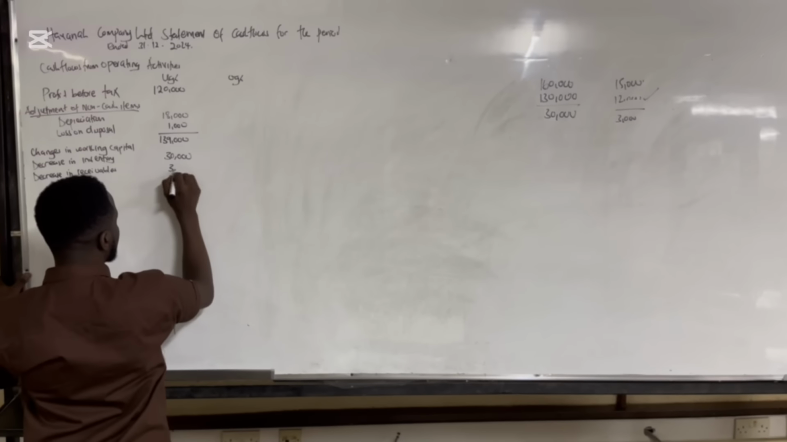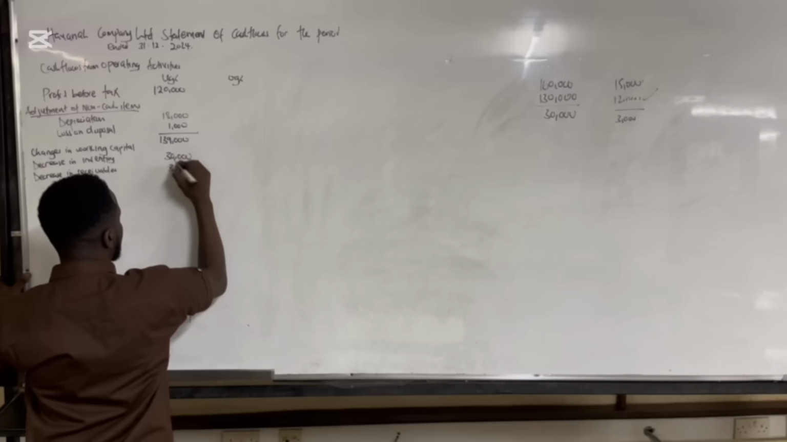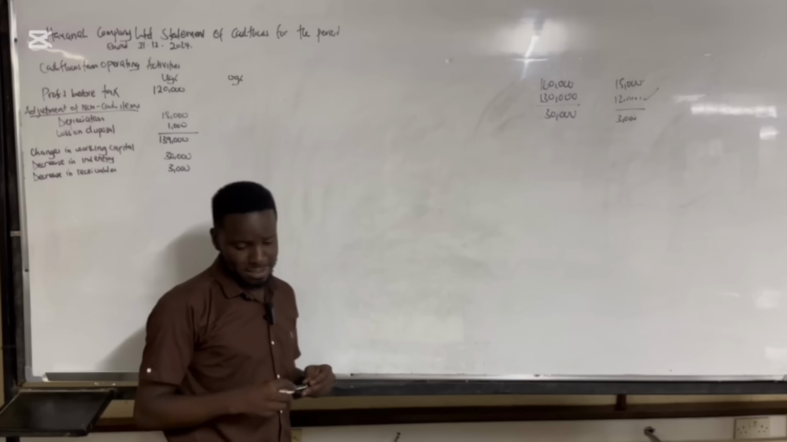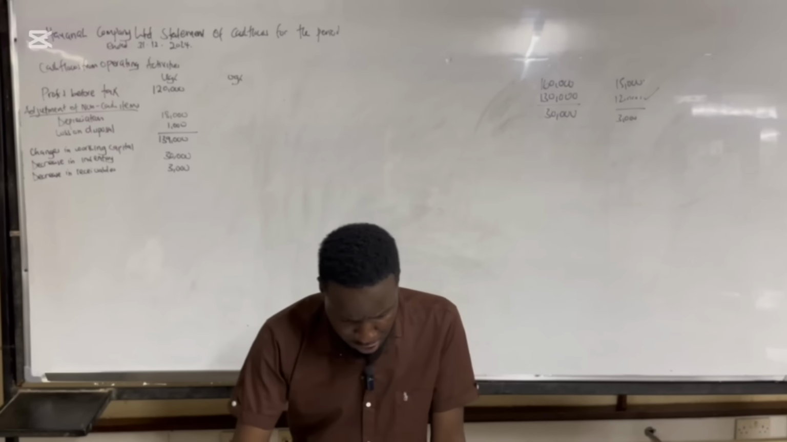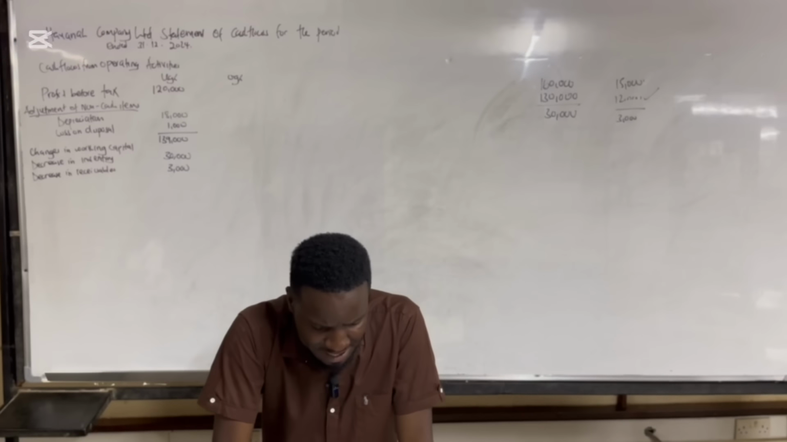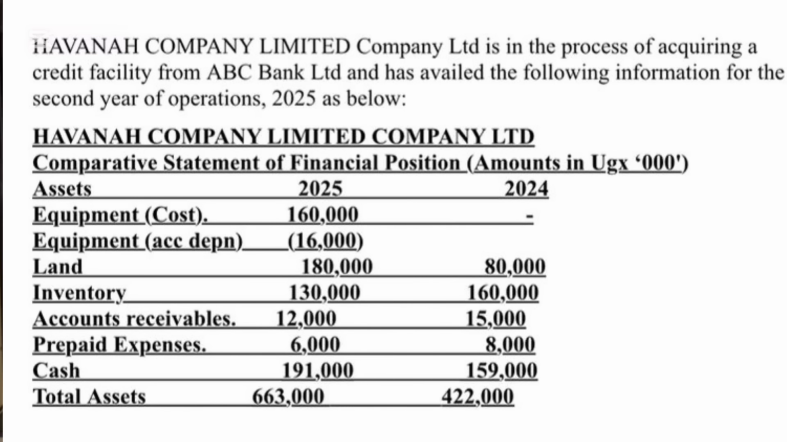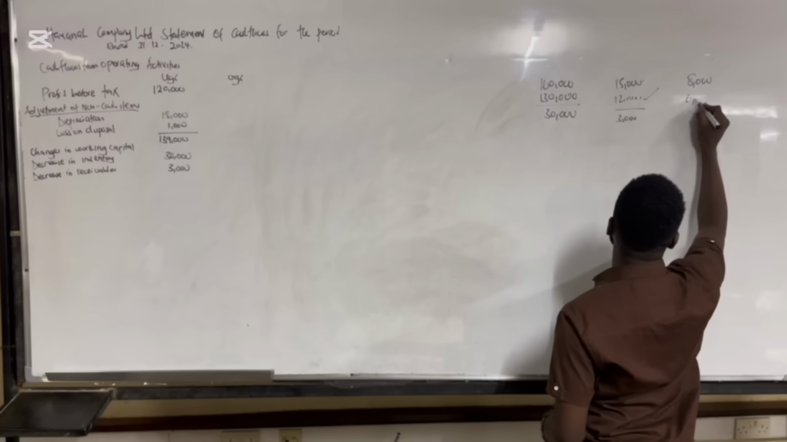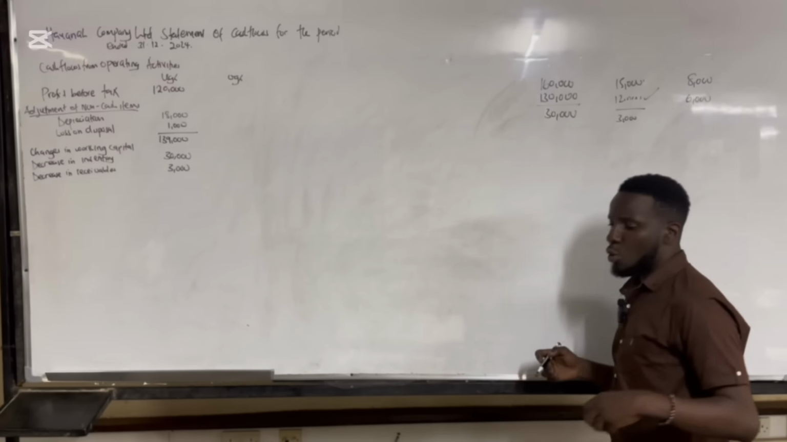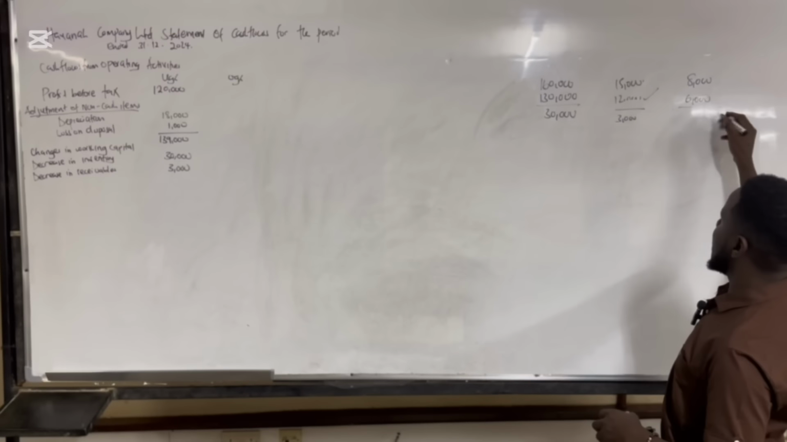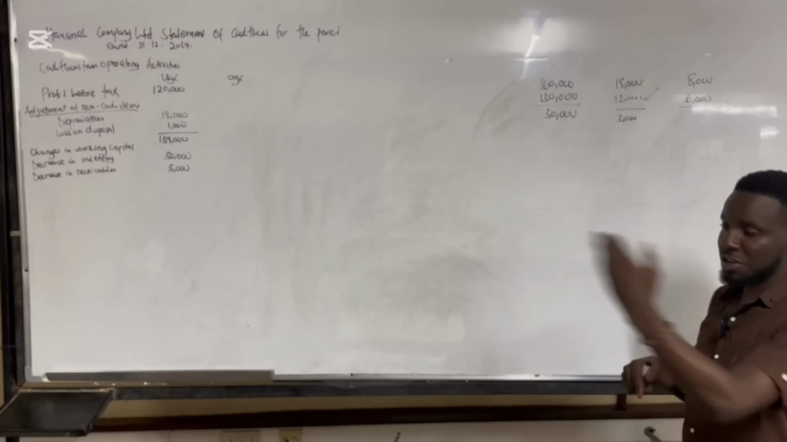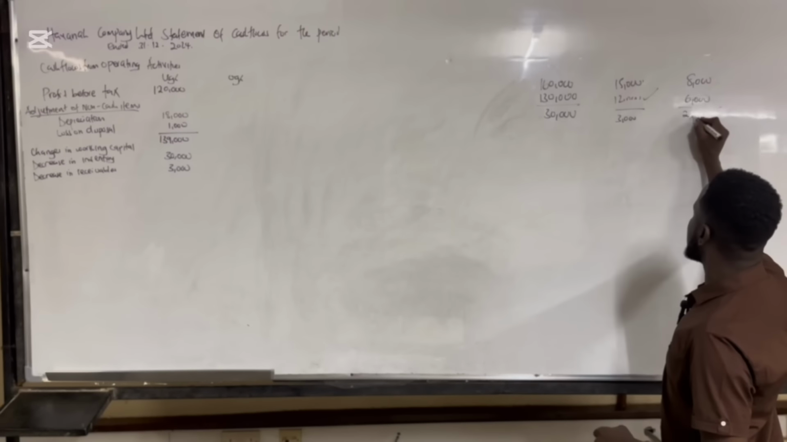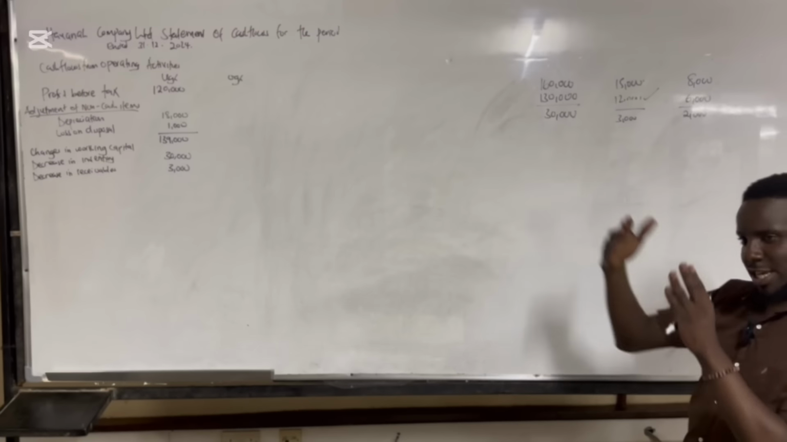So the 3,000 becomes a cash inflow, like that. Then if we continue, we have prepaid expenses. If you look at the prepaid expenses, we have 8,000 in 2023 and then 6,000 in 2024. Meaning that once your prepaid expenses are reducing, you're retaining more money than you're giving out. So the 2,000 is going to become a cash inflow.